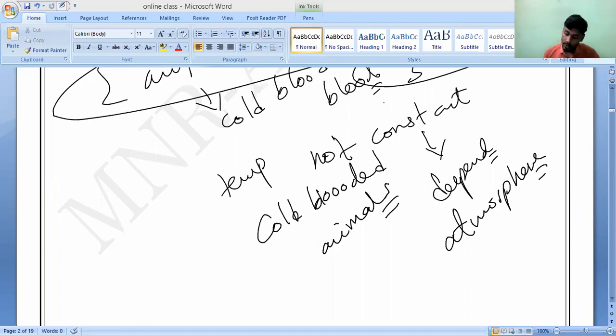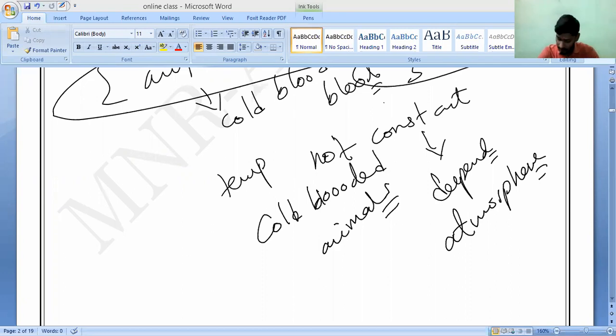Now, if it comes to these cold-blooded animals like amphibians and reptiles, they have only how many chambers? Only three chambers. They have 3 chambers because their body temperature is not constant; it depends on the environment. So they do not need energy to maintain their body temperature, and hence the requirement of energy is less. That is why they have a 3-chambered heart only. All of you should remember.